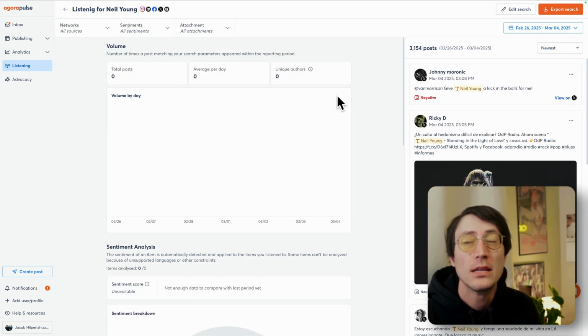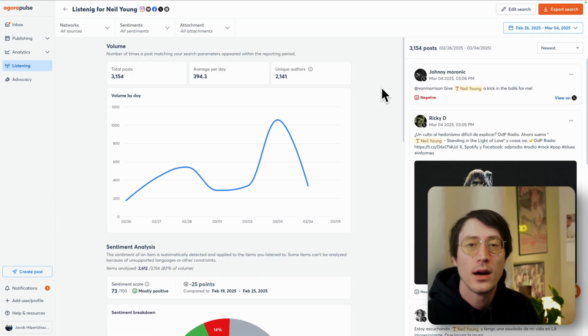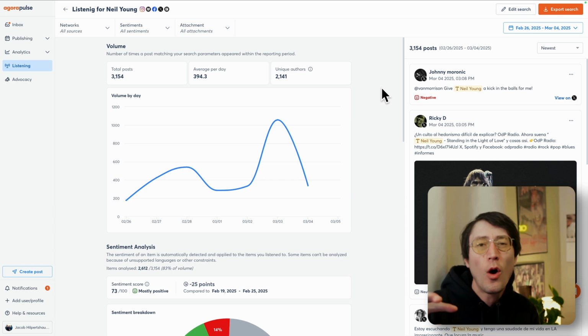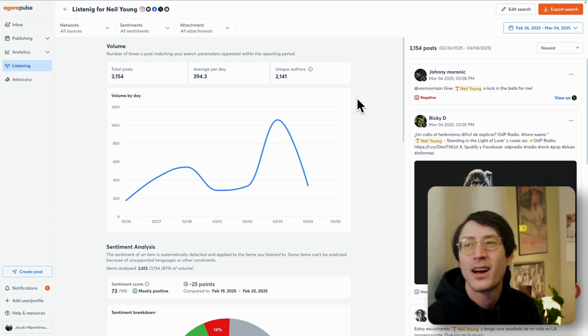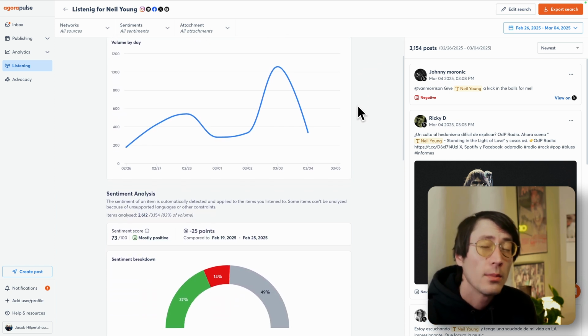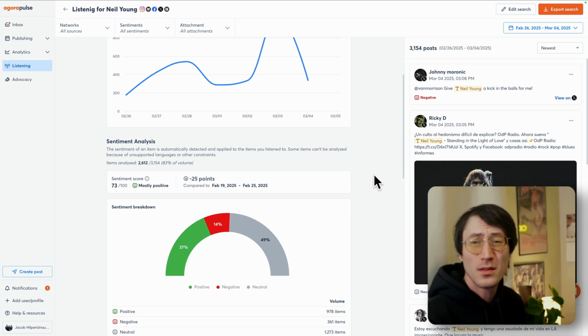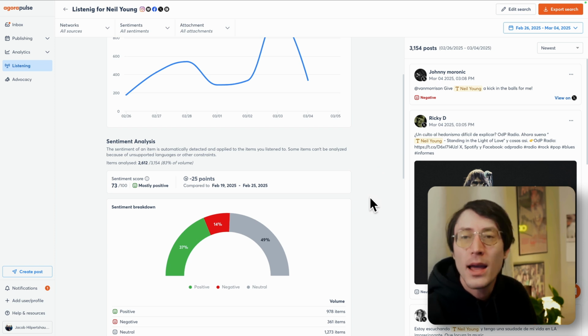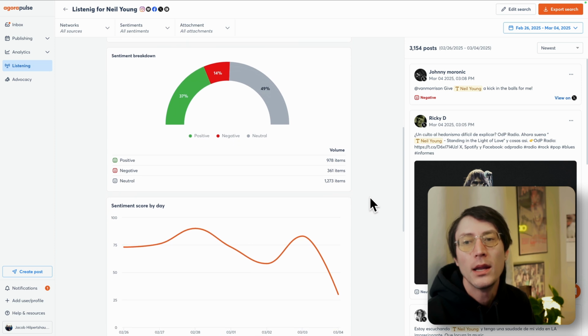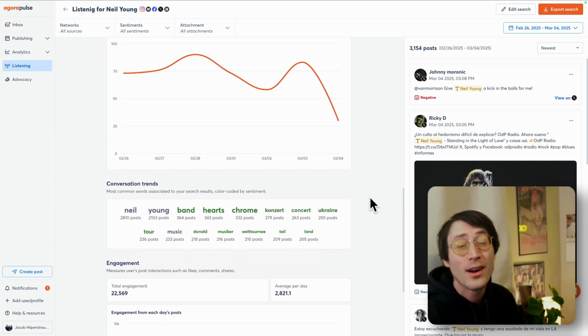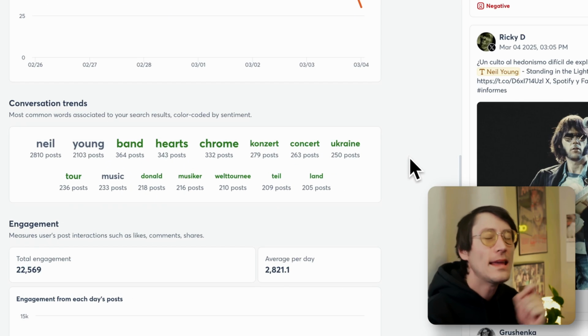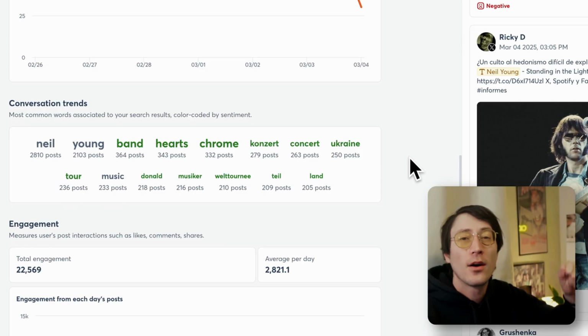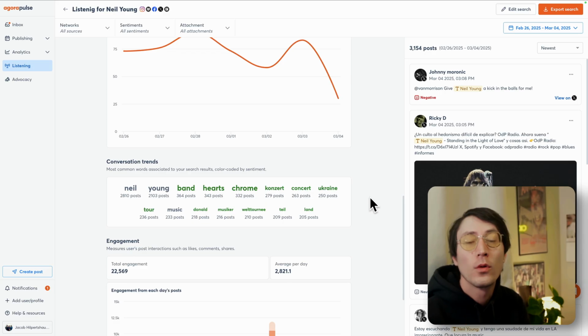Now, as we dive in deeper, this is where the real benefit of listening comes into play. We have all of this great information: volume, how much content is being created around this particular topic or search. What's the sentiment? People are creating content, but what is the overall feel, the vibe of this content? Also, looking at different conversation trends. This is great intel into how we craft our copy or the content that we're creating for this topic or this conversation.